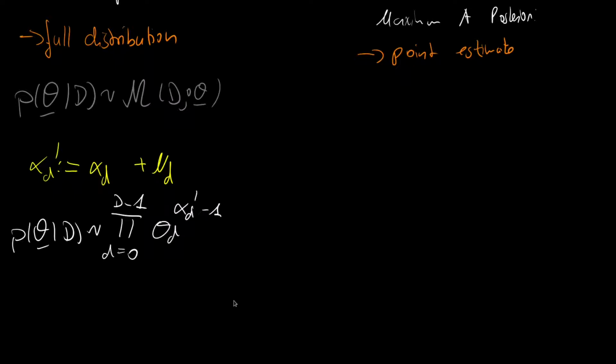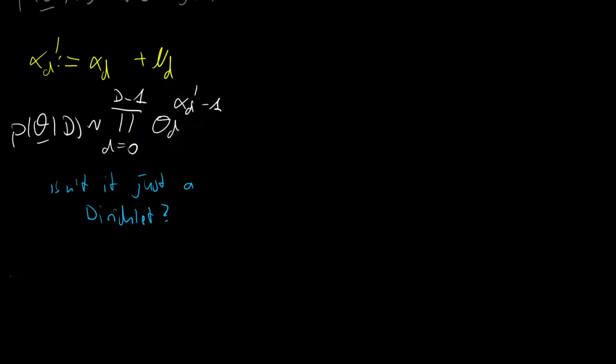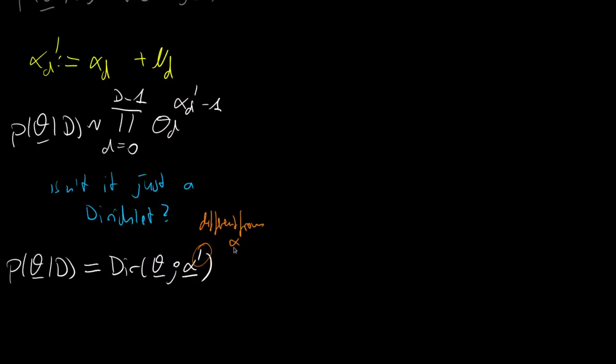And I hope you can see it now, but you could ask yourself, isn't that just a Dirichlet? And that's absolutely correct. It's a Dirichlet, but with a different parameter. So we say that the posterior, given the dataset, is the Dirichlet over the parameter vector theta under a new parameter, the alpha prime vector. And of course, this prime indicates that it is different from the alpha. So let's note this down. It is different from the alpha vector.